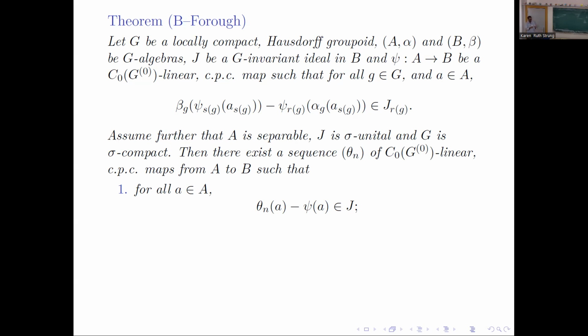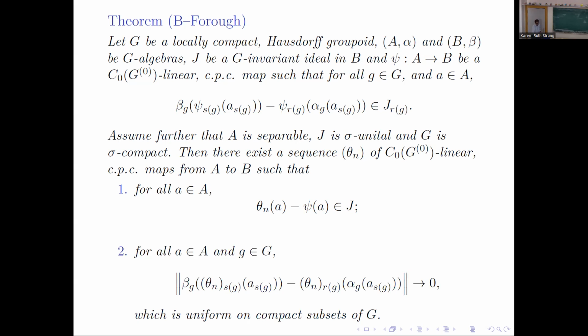The map I started with, phi from A to B mod J. So this condition says that theta n is actually a lift of phi. So we at least obtained a lift. And the second condition says that it's asymptotically equivariant, not exactly equivariant. So when you have a sequence of maps theta, and we'll see what this means in the group case. So this is what we'll be able to get.